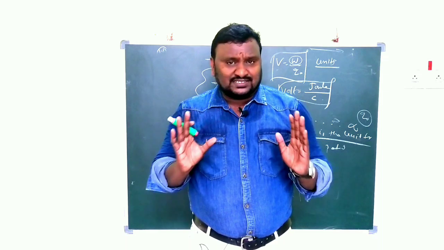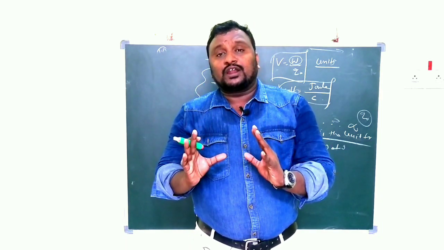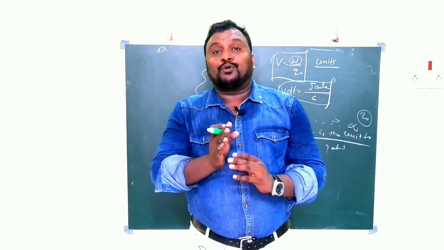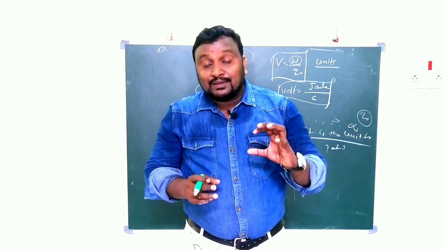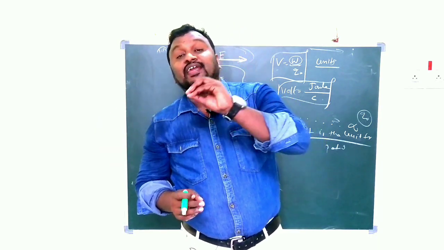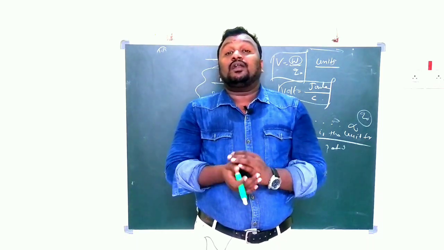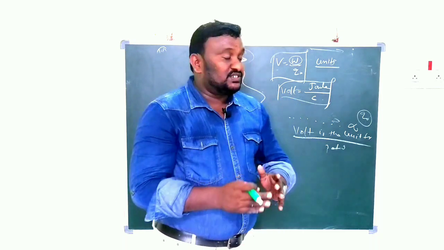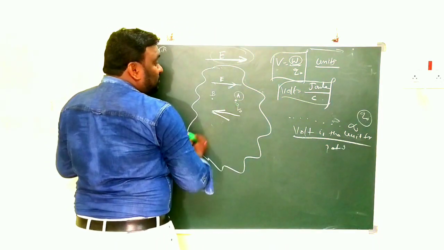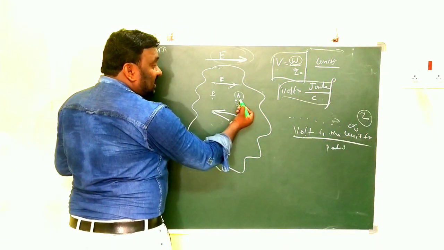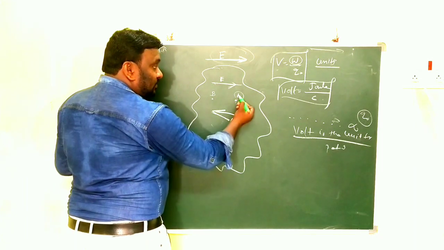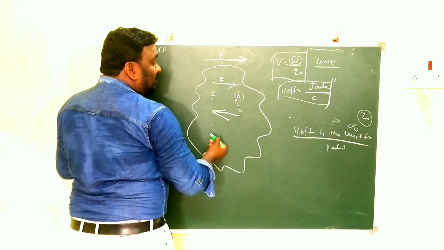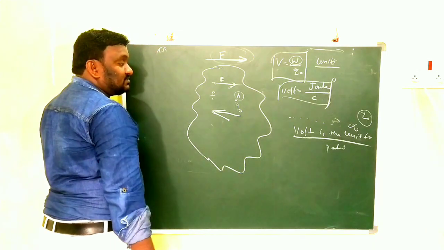Potential difference is nothing but the amount of work done to move the charge from one point to another point in the field and against the field. That should be called potential difference. In this case, to move the charge from A to B, we have to do some work. That should be called potential difference.